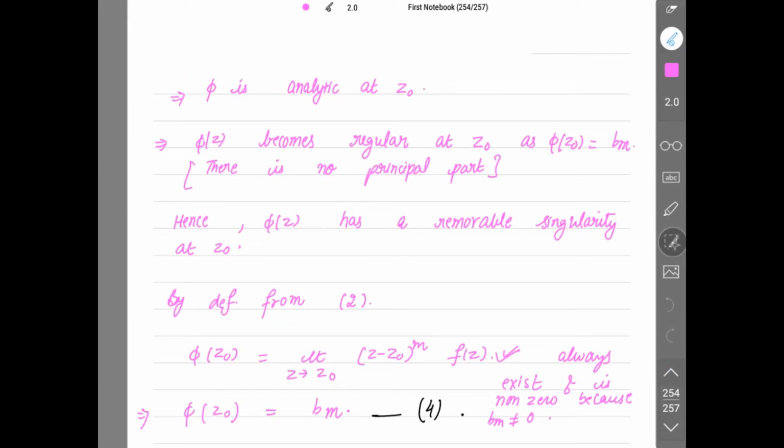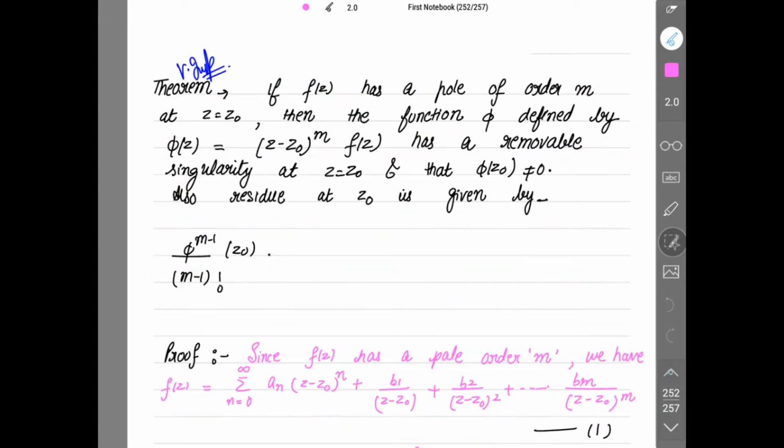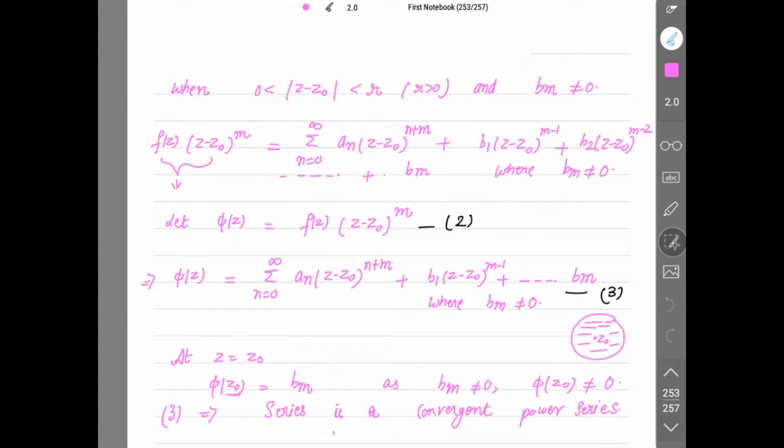Now at z tending to z0, what is your first? This is your first expression, that f of z is equal to this. Now at z tending to z0, what is your f of z? If z is tending to z0, the first term vanishes, but the rest of the terms will be tending to infinity, right? So the modulus of the function f of z is tending to infinity as z is tending to z0 in any manner.